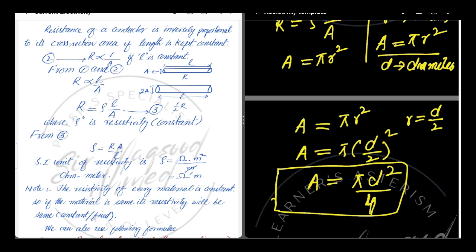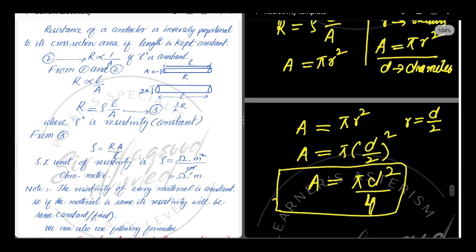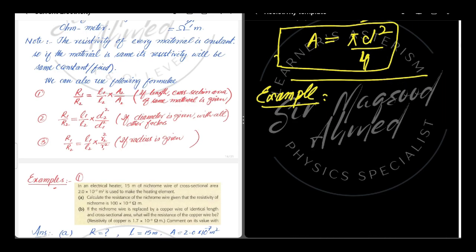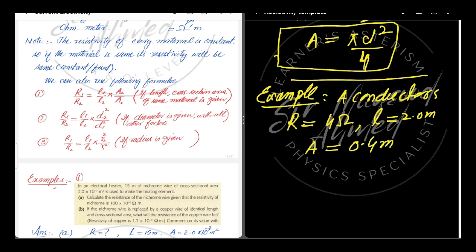By putting the value of area in the formula R is equal to rho L over A, we can find the resistance of a conductor. Dear students, now we will solve an example. Let's suppose a conductor has resistance 4 ohm if its length is 2 meter and its cross section area is 0.4 meter square.